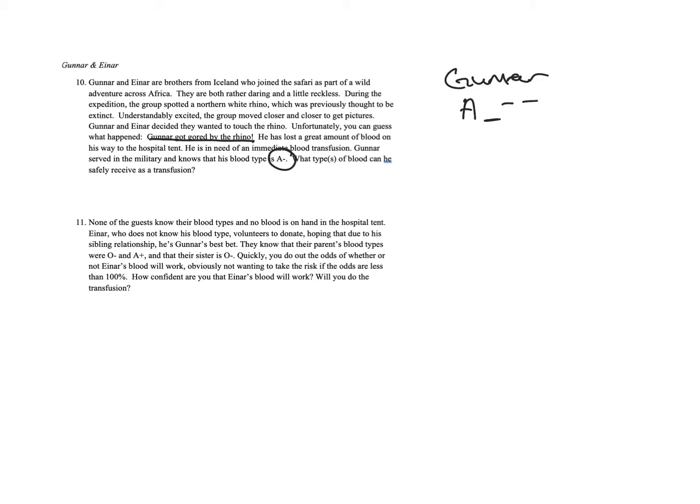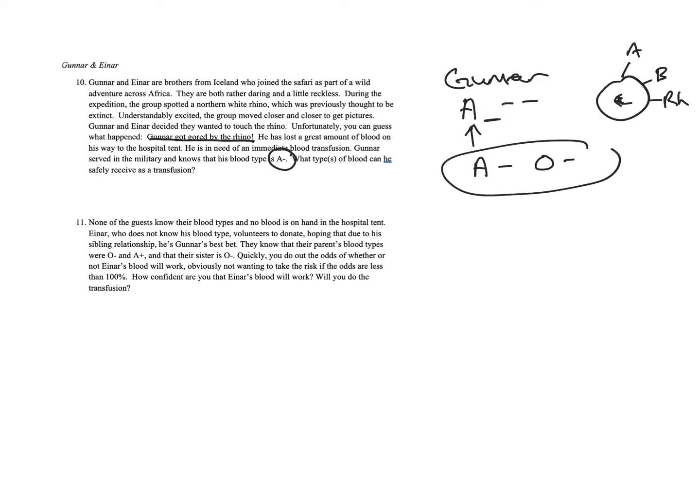Okay? And so we need to know what kind of blood he can receive. So his immune system recognizes A's, and that's it. He does not recognize B's, and he does not recognize the Rh factor, okay, because he's negative for that. So the only possible things that could be sticking off a red blood cell, this is my little red blood cell, are A's, B's, or Rh's, and he only recognizes A's. So he could receive blood that's A as long as it's minus, or he could receive blood that has nothing on it, which would be O minus, okay?